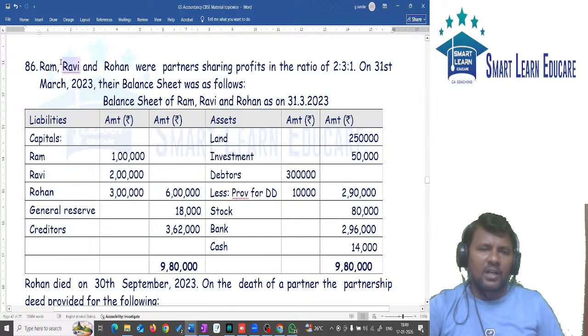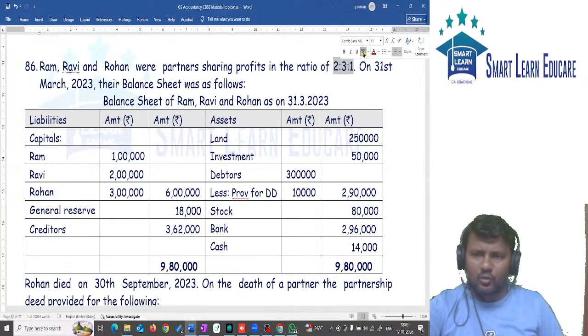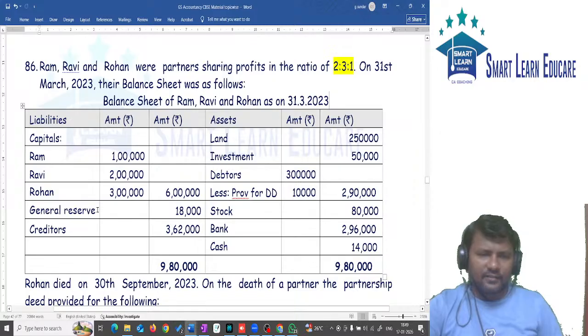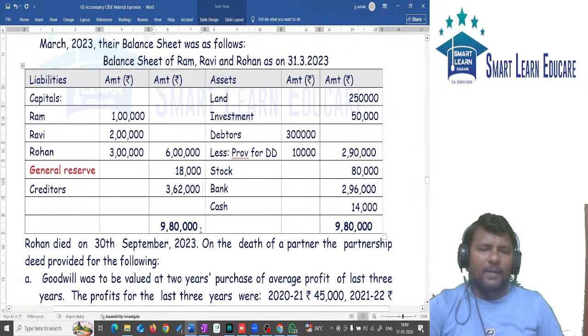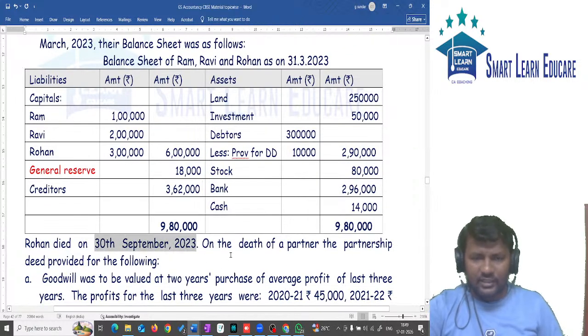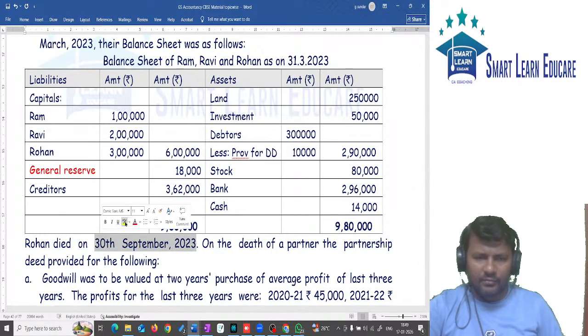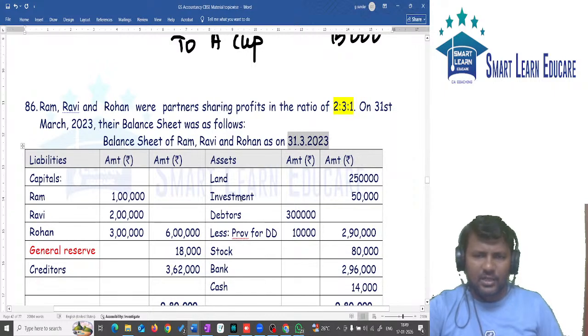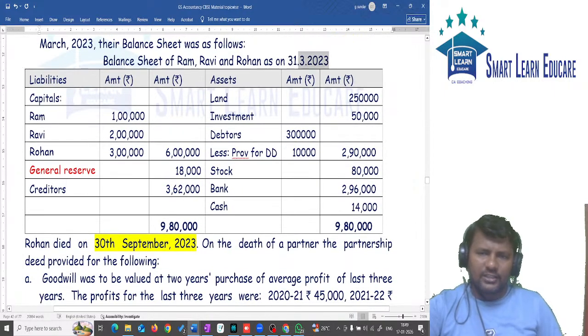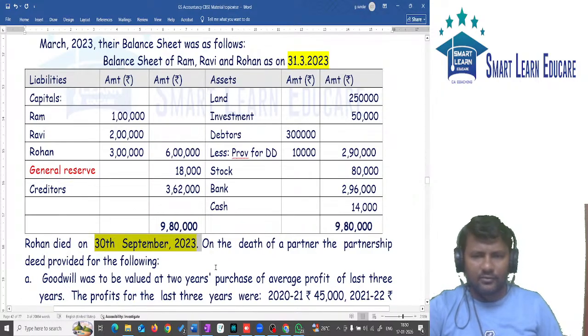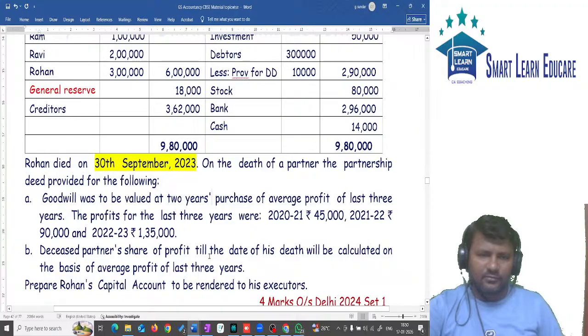R Ram, Ravi, Rohan are partners. Profit sharing ratio is 2:3:1. Reserve is there, so reserve should be transferred to partners' capital. Now the partner died on 30th September. Date of death is important, 30th September. Year end is 31st March. Meaning after year end how many months do we have? 6 months we have. Okay?